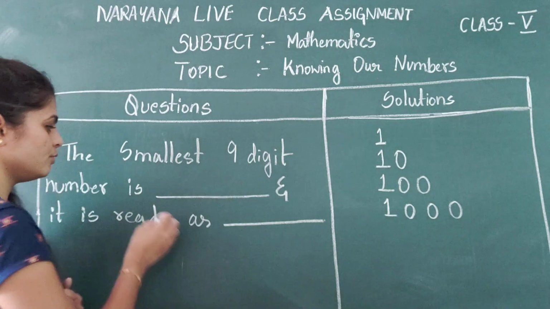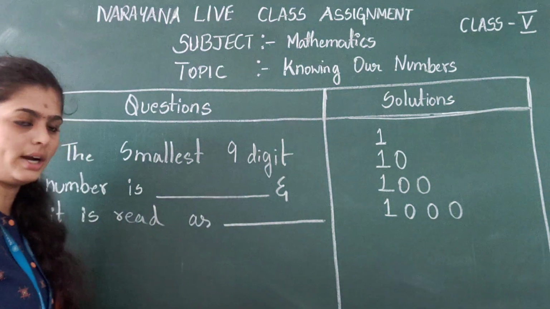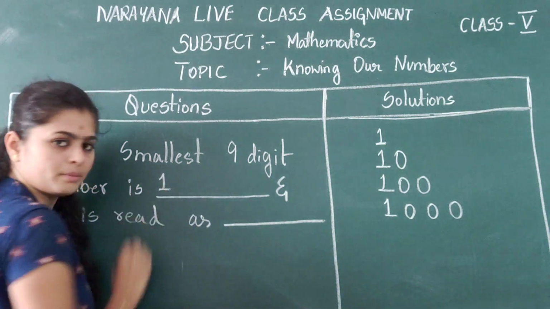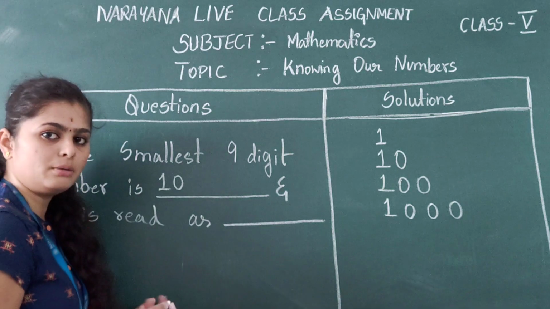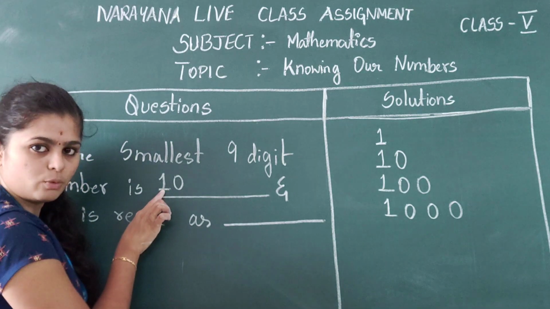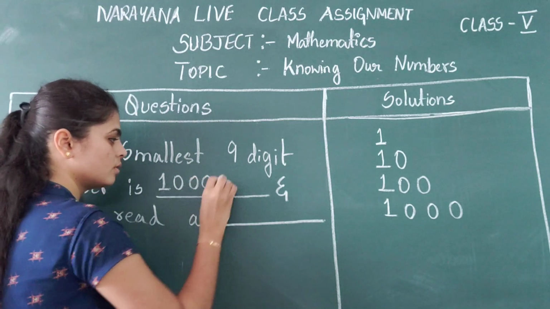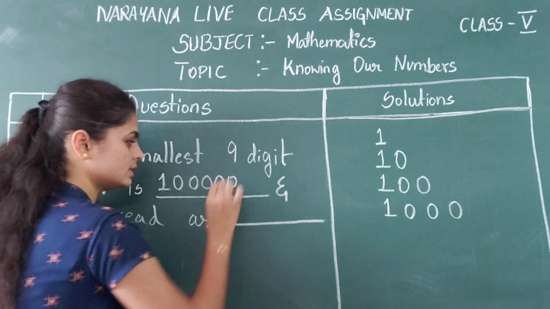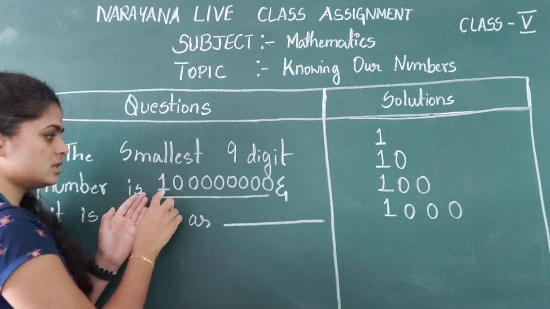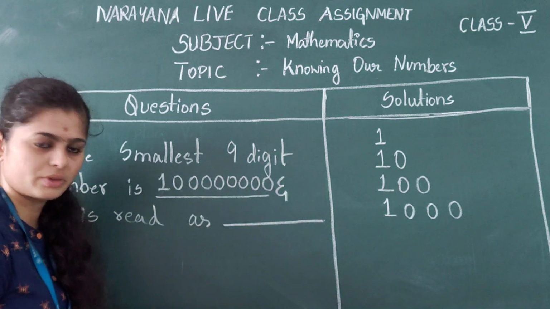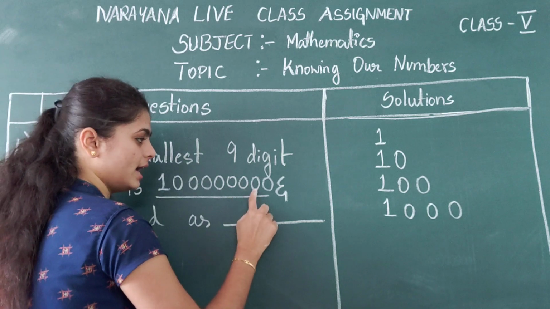That means we have to write 1, 0, 0, 0, so 9 digits we have to write. So 1, after 1 we are placing zeros. So how many zeros? 8 more zeros. So here already 1, 2, 3, 4, 5, 6, 7, 8, 9. So this is the smallest 9-digit number, right? 1, 2, 3, 4, 5, 6, 7, 8, 9.